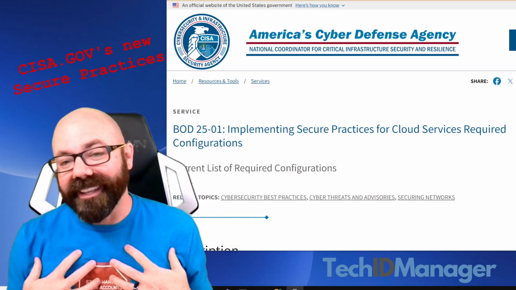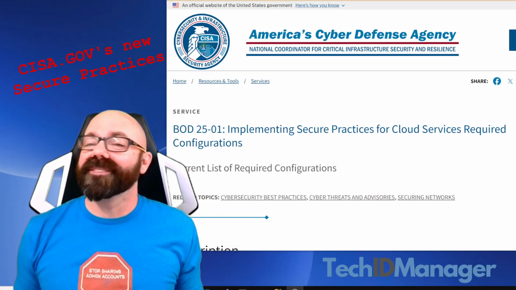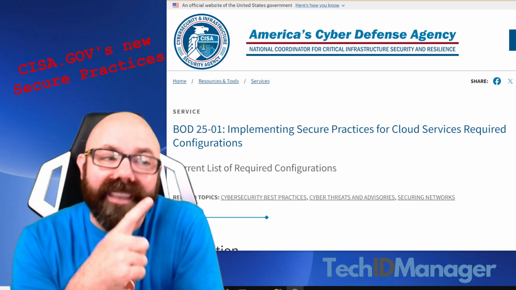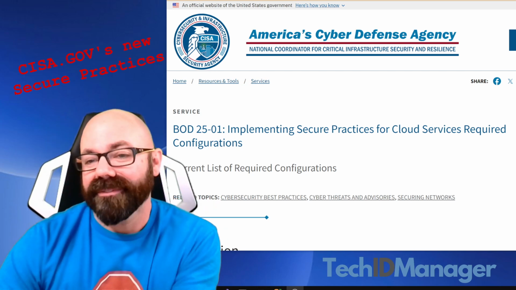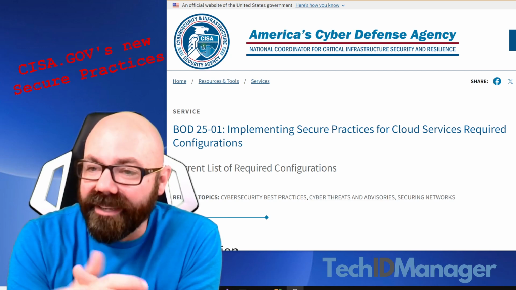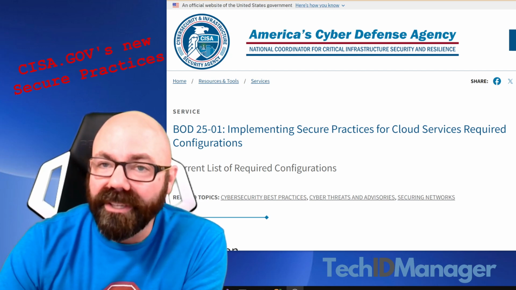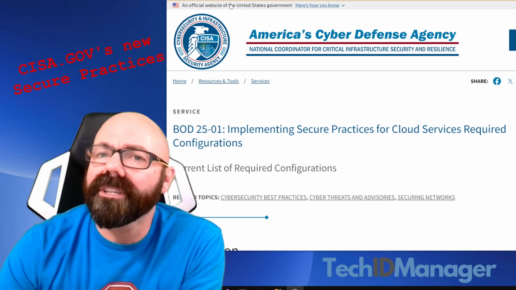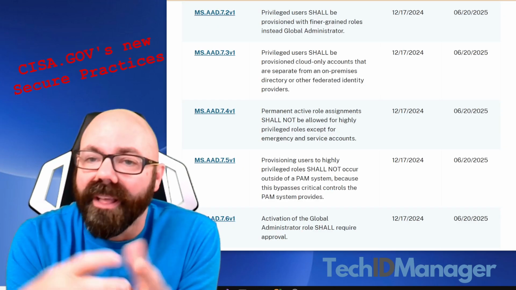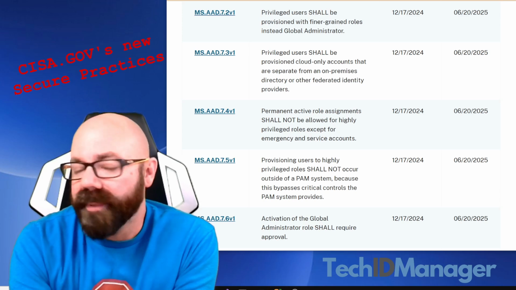So I am personally not a large fan of the government. They generally get in the way, they have too many regulations, but here, CISA has done some good stuff. And in December, they added some implementing security practices for cloud services required configurations. There are a couple of those that deal with PAM, and we'd like to look at those and discuss how they apply to MSPs and other such.